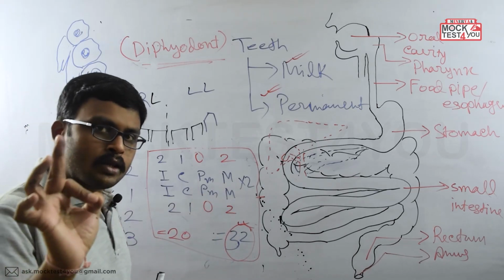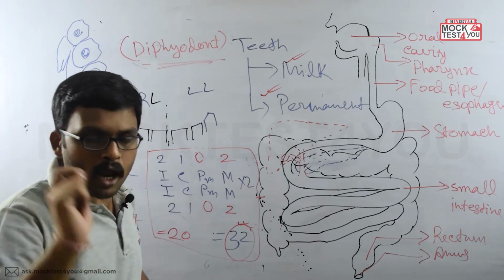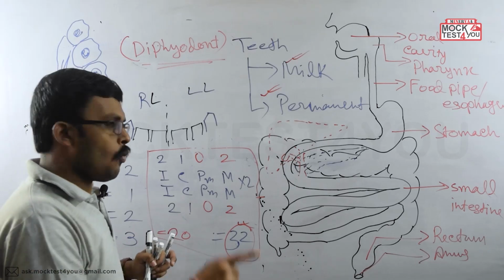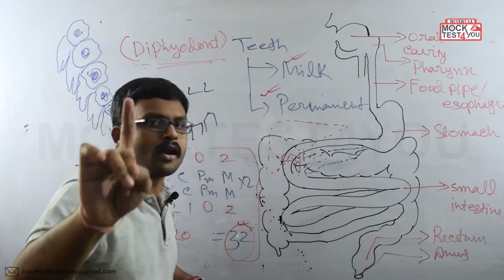So 1 molar tooth comes only once in the whole lifespan, and that molar tooth is called monophyodont. Not all the molar teeth, only 1.